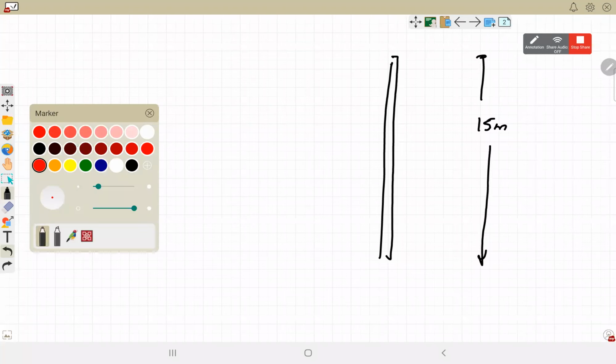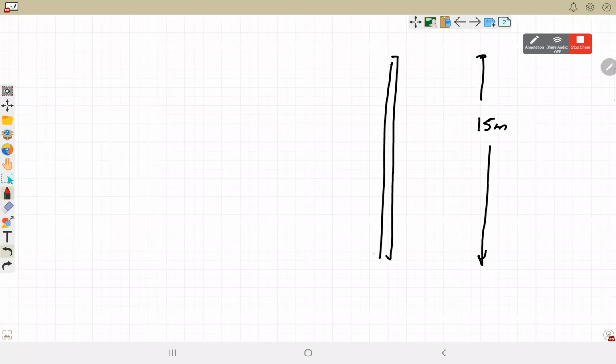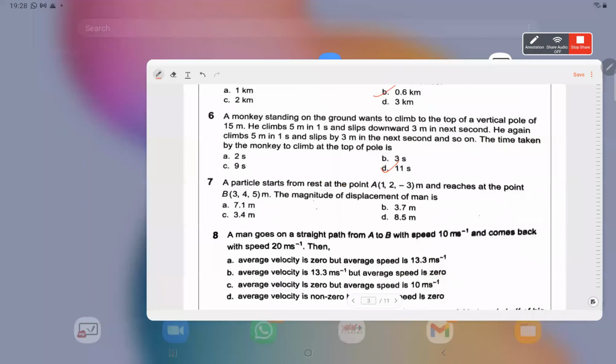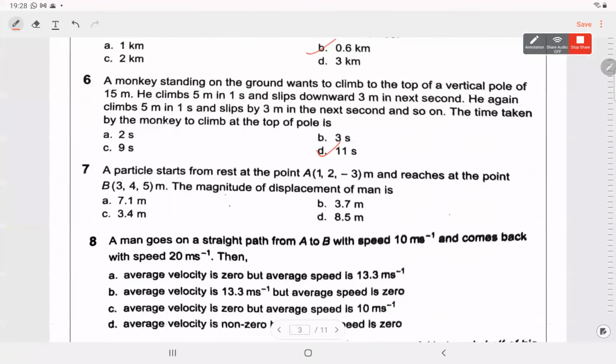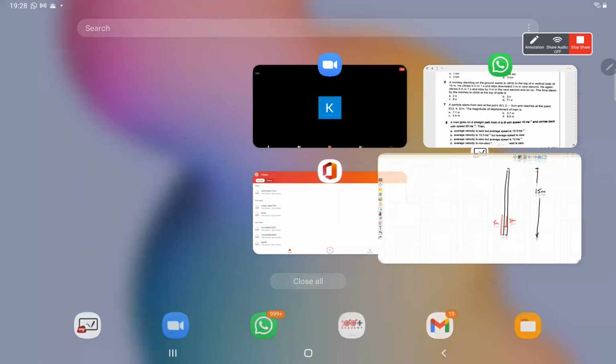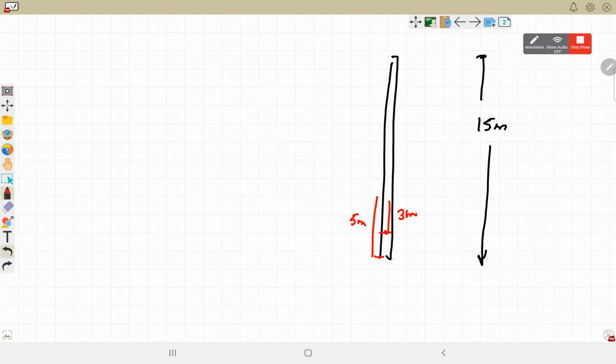So in a time span of 2 seconds he goes 5 up and then 3 down. First 1 second he goes 5 meters, slips by 3 meters the next second. In total, in 2 seconds, his displacement is only 2 meters from the beginning. So 0 to 2 meters in a time of 2 seconds.